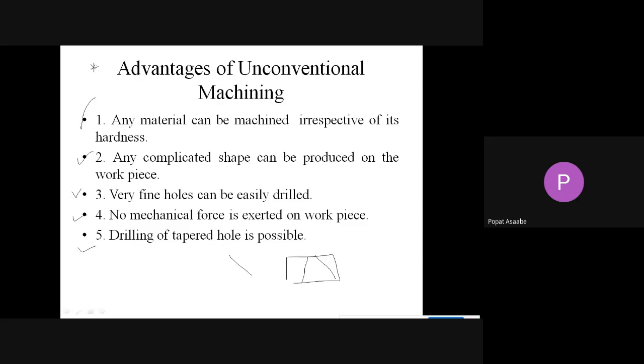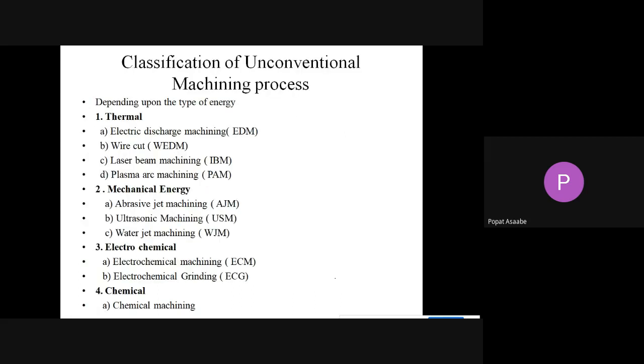Okay, these are the basic advantages of unconventional machining. Whatever disadvantages of traditional machining there are, all of those disadvantages are overcome in unconventional machining, so we are going to use unconventional machining instead of traditional machining.